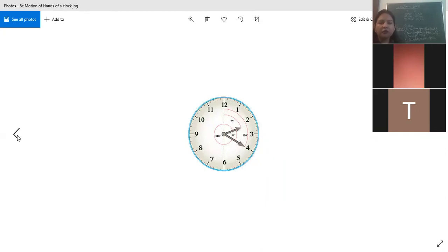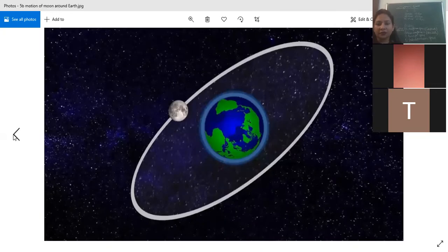Motion of moon around the earth. You can see motion of moon around the earth. This is also the example of uniform speed. Okay, these are all the examples of uniform speed.